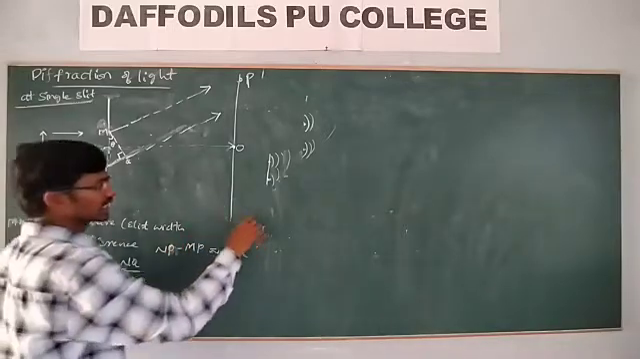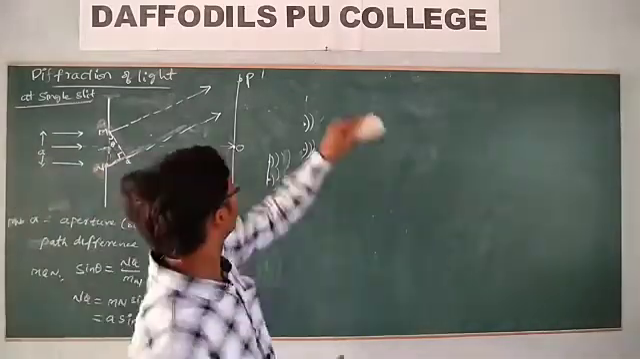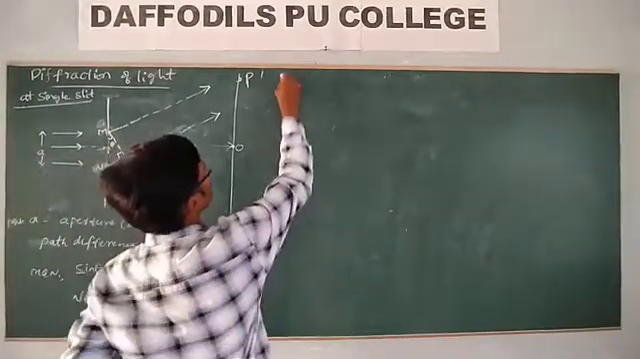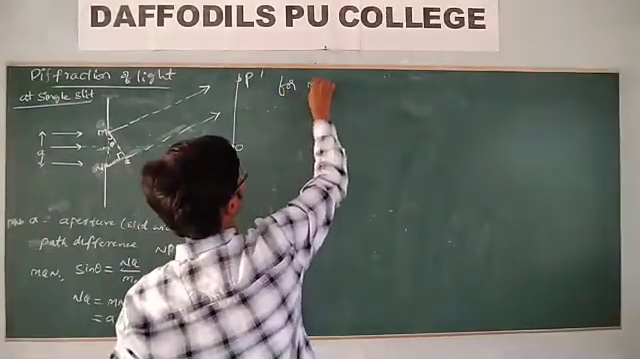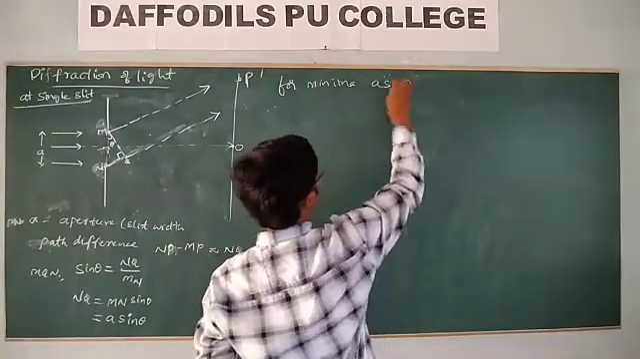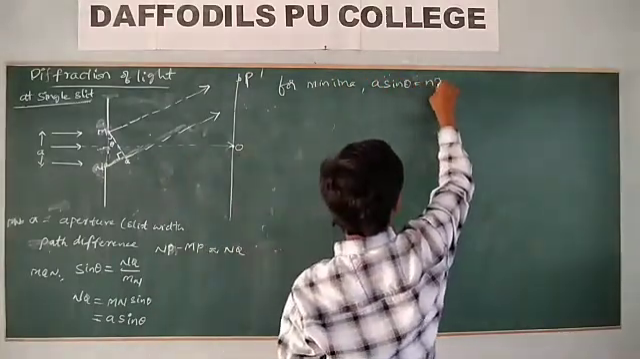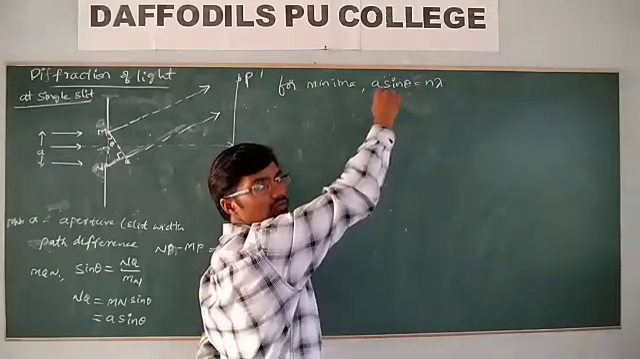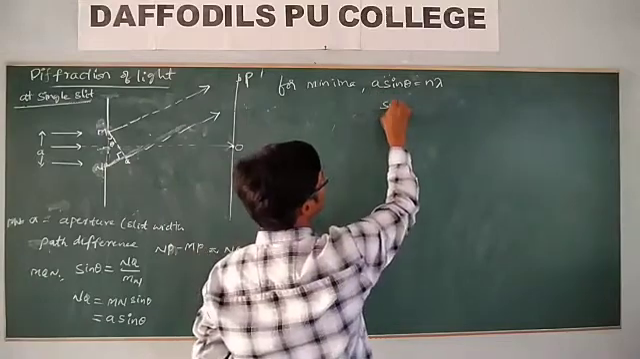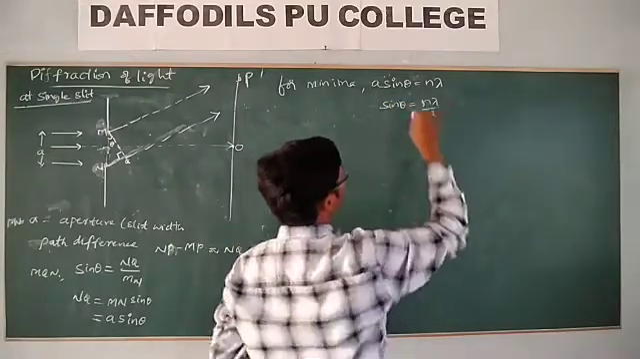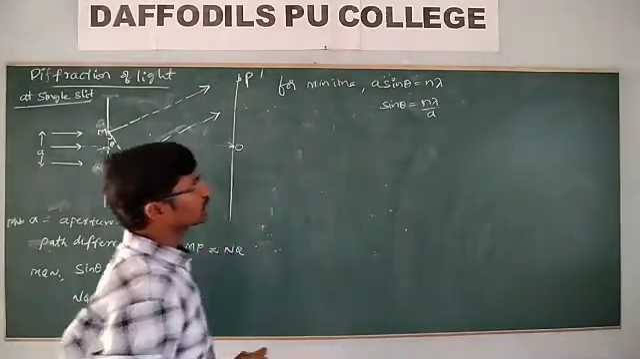Now a sin theta is equal to the path difference here. For minima, a sin theta is equal to n lambda, where n is the order of the diffraction. Then sin theta is equal to n lambda by a. N is what?